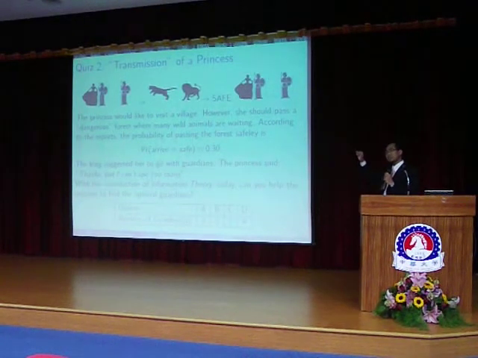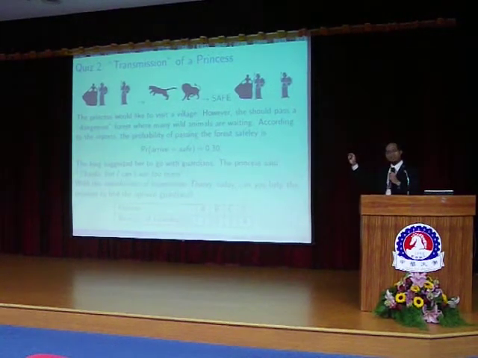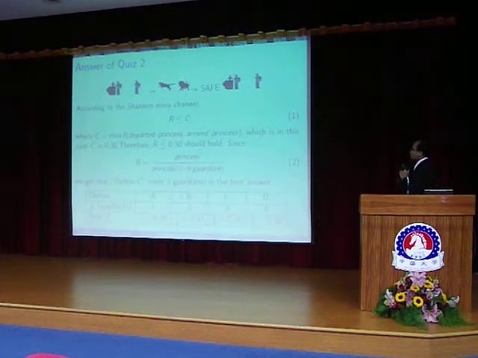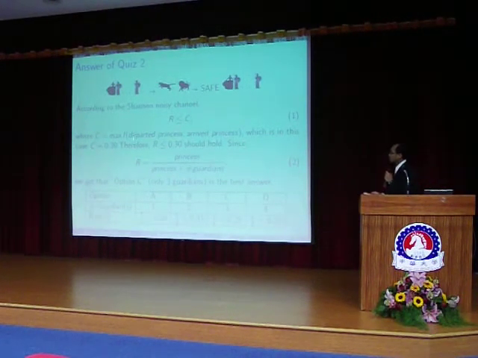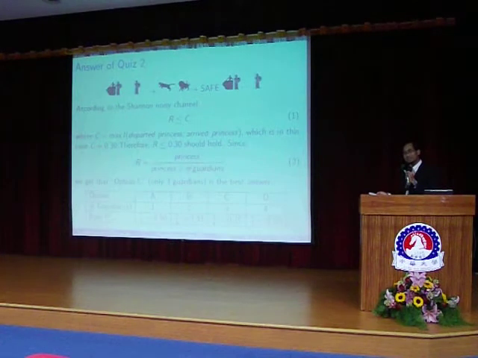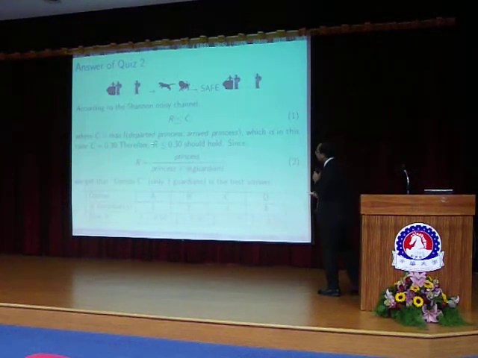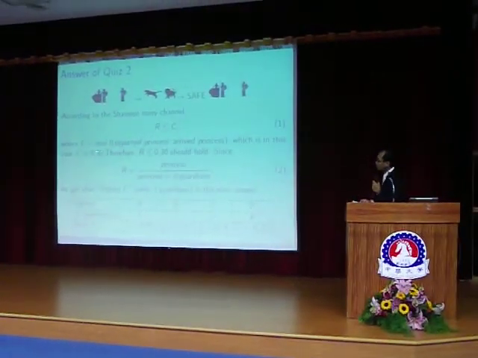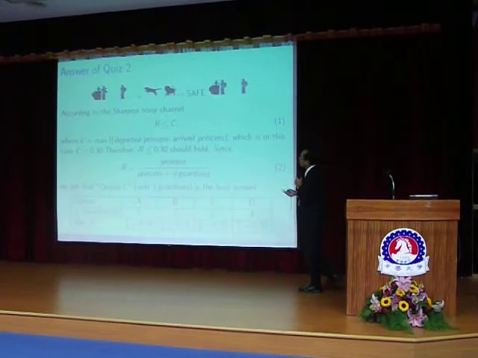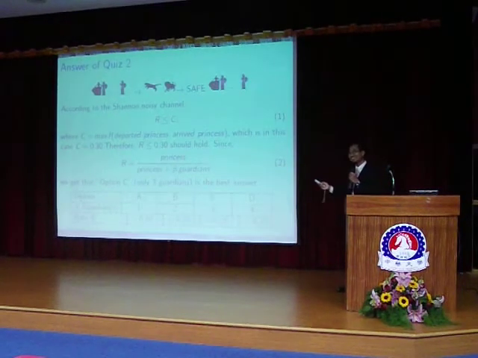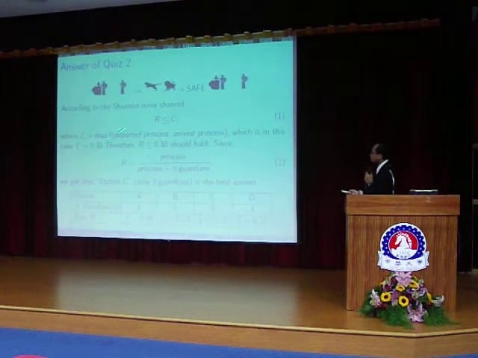And then what you should do here is to calculate the C. Right? And then let's see the answer. According to the noisy channel, the rate should be less than C. And C is the maximum of the mutual information actually, but forget about the term. It is the number of departed princesses and arrived princesses, because there is no error if the princess arrives safely, but if you send 1 princess and then 0 princess arrives, it means that you have error. So this should be maximized.